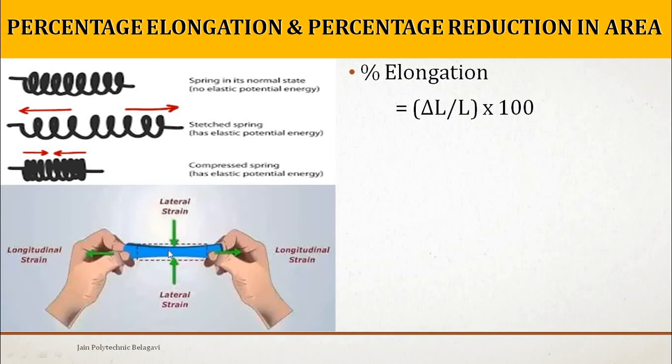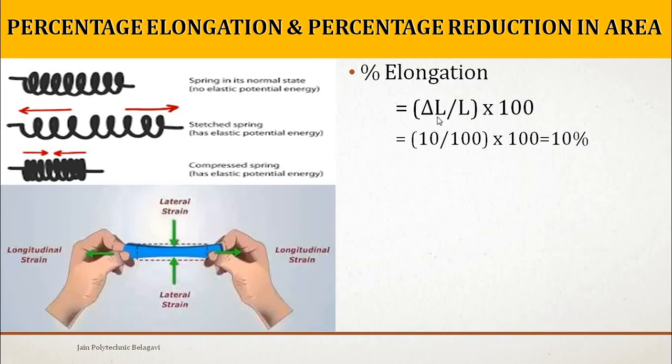Now here there is one image. Consider a material which is pulled and has a longitudinal strain. Tensile load is applied and tensile strain is observed, so an increase in length. Originally the material was this much, consider the dotted line. It was only that much. It has increased on the left side as well as the right side. Consider that as delta L.